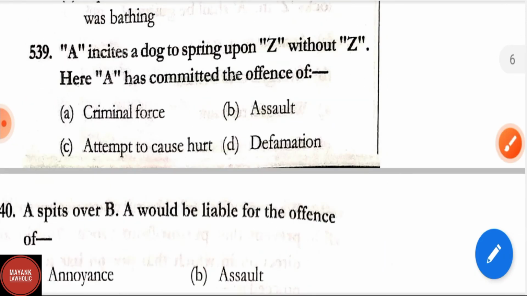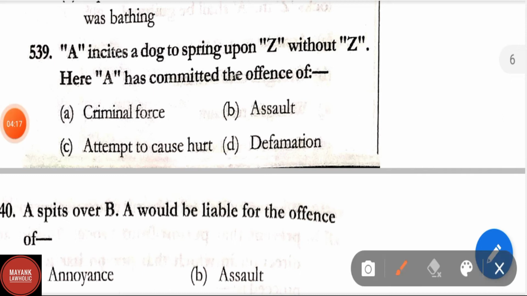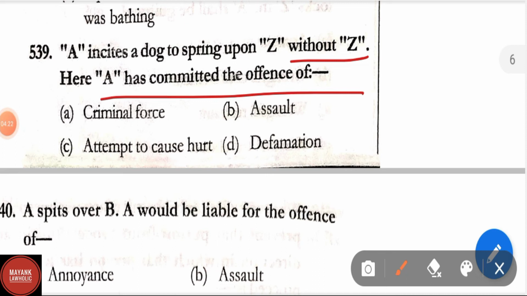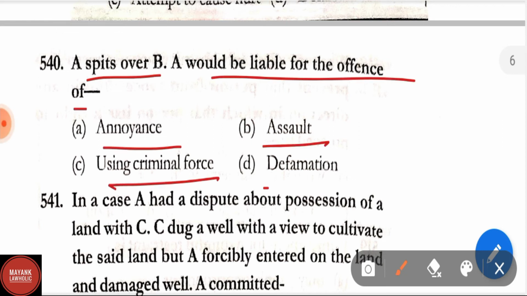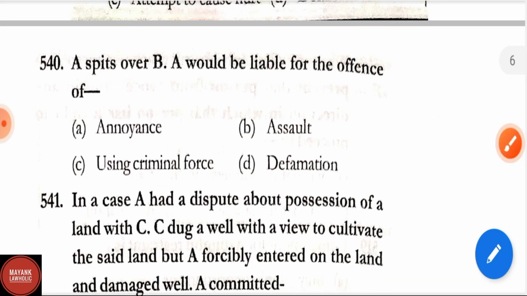Question number 539. A incites a dog to spring upon Z without Z's consent. Here A has committed the offence of criminal force. Correct answer is criminal force. Question number 540. A spits over B. A would be liable for the offence of annoyance, assault, using criminal force, defamation. Correct answer is using criminal force.